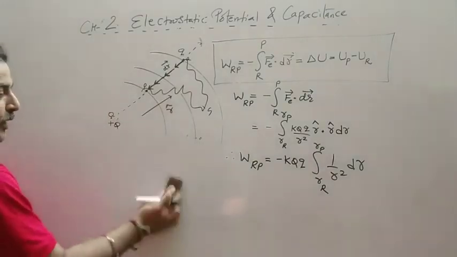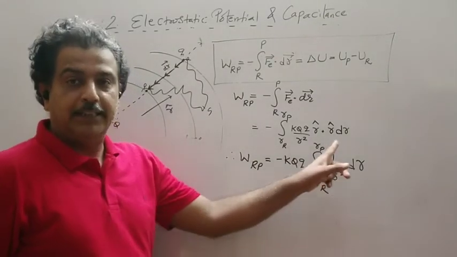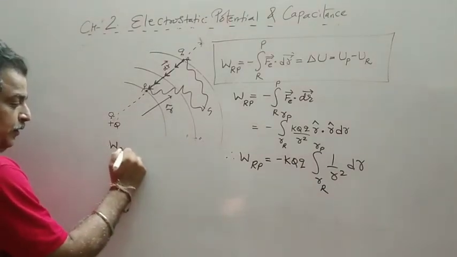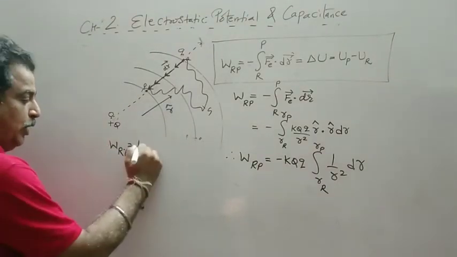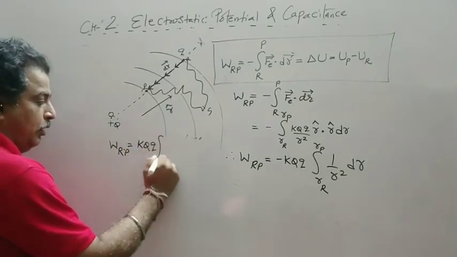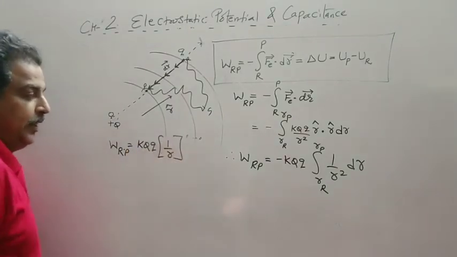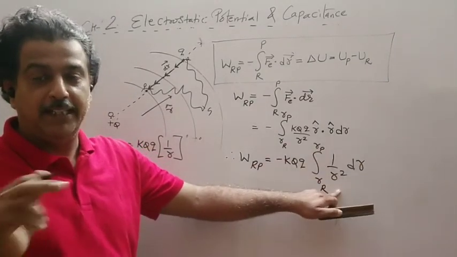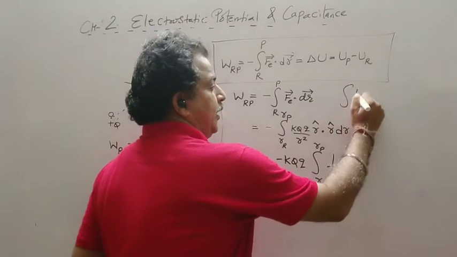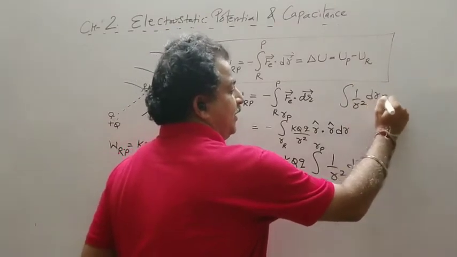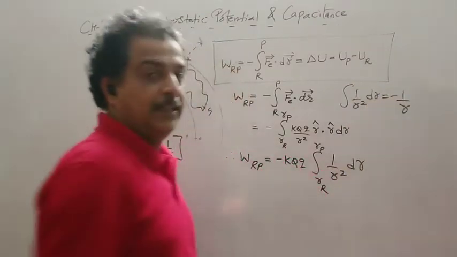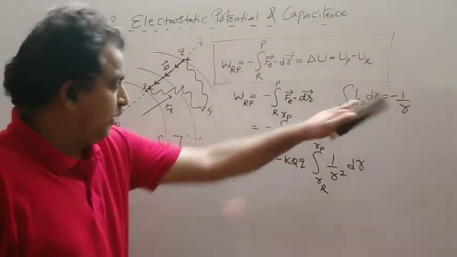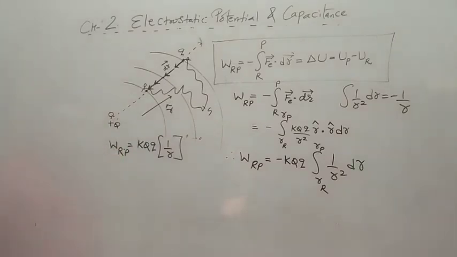Now the integration of 1 upon R square dr is minus 1 by R. So work done from R to P is equal to KQQ times 1 by R. I substitute this minus 1 by R here, so minus minus becomes plus. So the minus sign is gone.